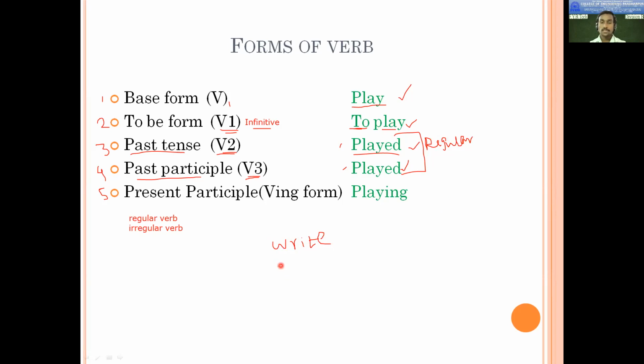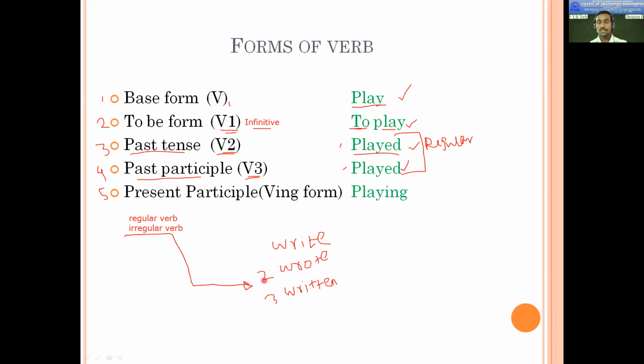Past tense will be wrote, and third form will be written. So in this case, you'll come to know that the second form and third form, are they the same or different? Different. Okay. So therefore, it is not regular. So therefore, what kind of verbs will these be called?